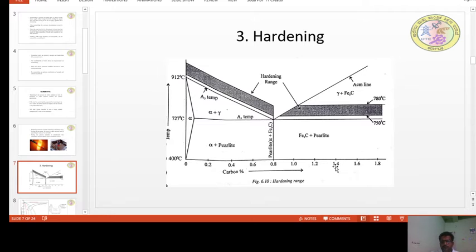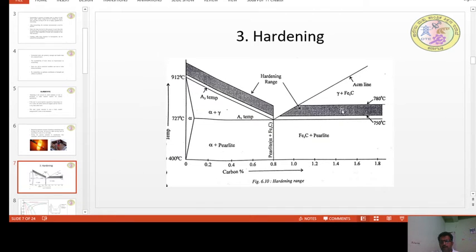Coming to the hypereutectoid steels, the iron carbide is also a very hard intermetallic compound, and its presence will not alter the hardness, so the presence of iron carbide is recommended along with the martensite. So here only pearlite will change into austenite, and that is possible above the lower critical temperature,